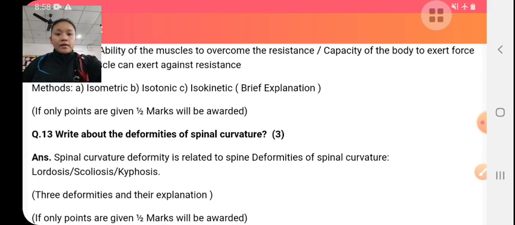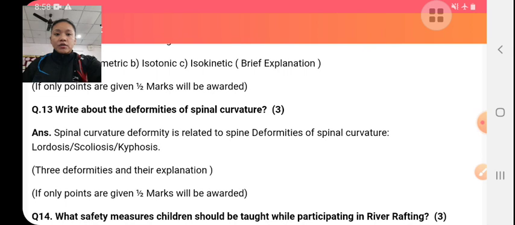Write about deformity of spinal curvature. Spinal curvature deformity is related to spine deformities like lordosis, scoliosis and kyphosis. These are the deformities of the spine. Kyphosis is a problem of the thoracic and cervical spine, an abnormal curvature of the spine, where the spine bends forward.